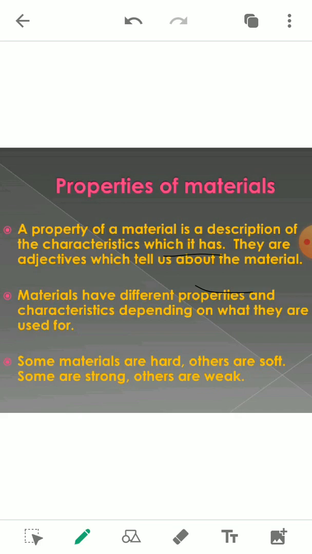Similarly, if we are making a utensil, you see the utensils are basically made up of copper, aluminium or steel. It is because copper, aluminium or stainless steel conduct heat. They are good conductors of heat, so they help in conducting the heat, and that helps in cooking the vegetables in it.